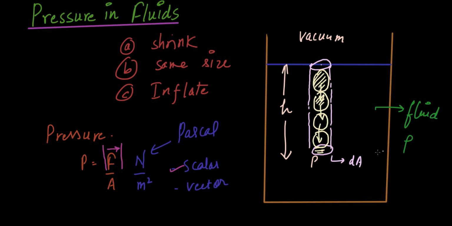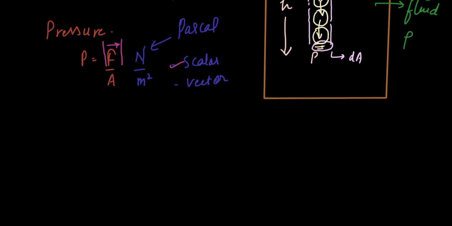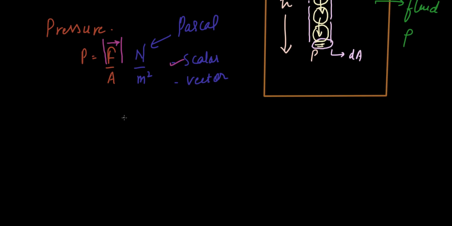Now to find out the pressure at this point P, we know what force to put and what area to put. So pressure is equal to the force, which is equal to the mass into acceleration due to gravity g, divided by the small area dA.